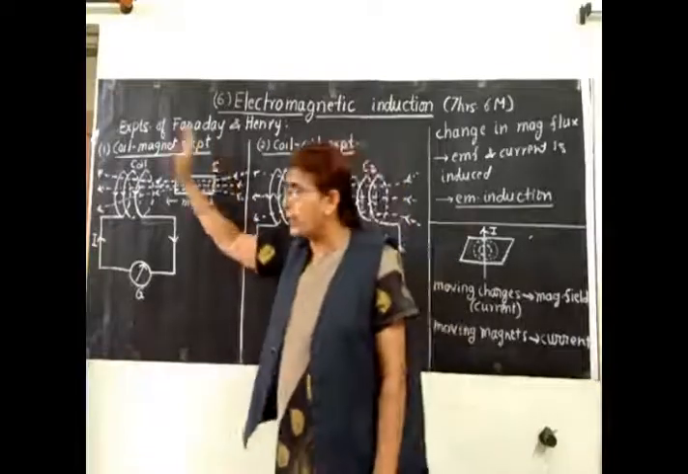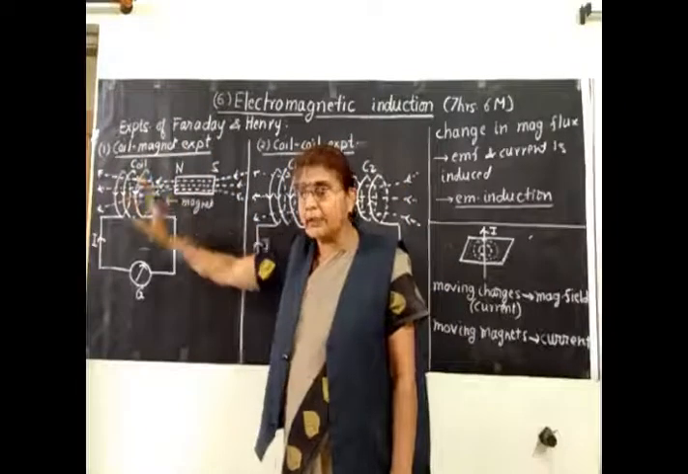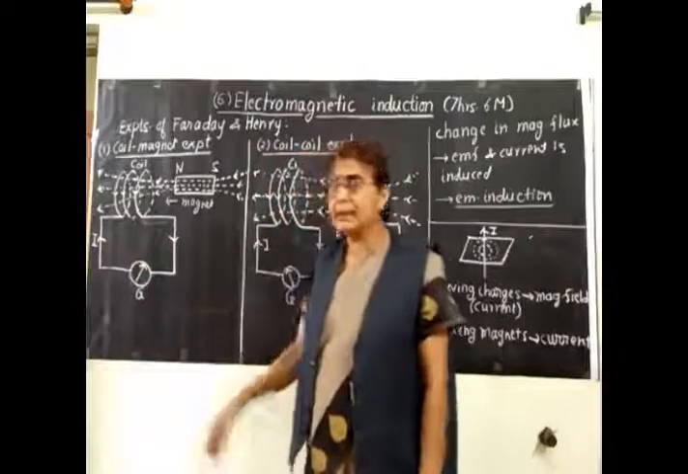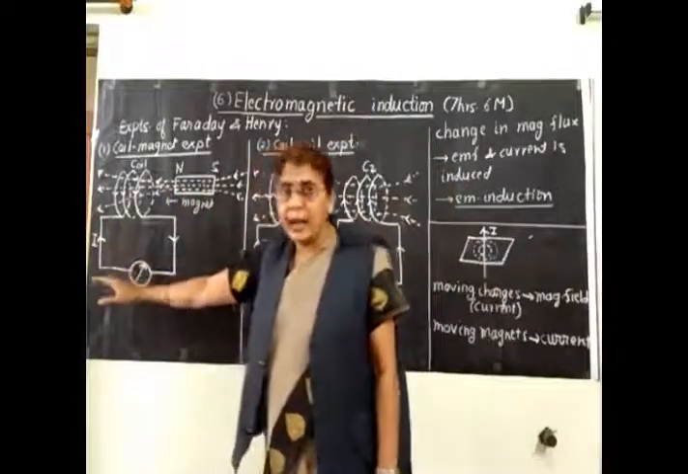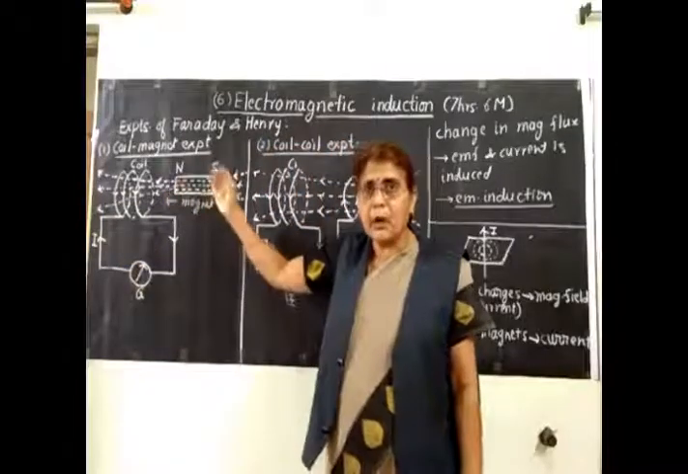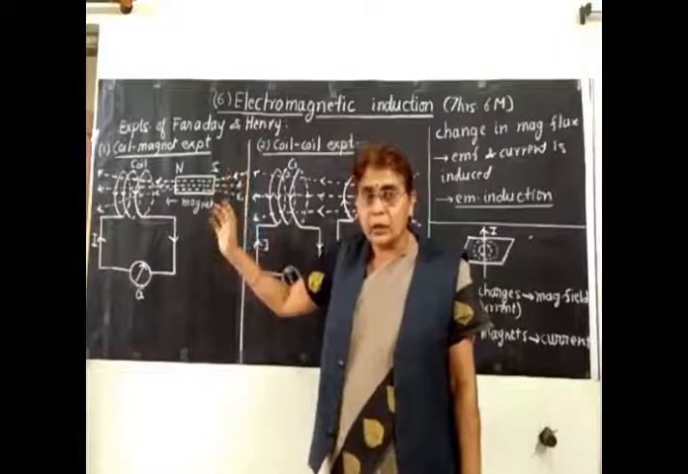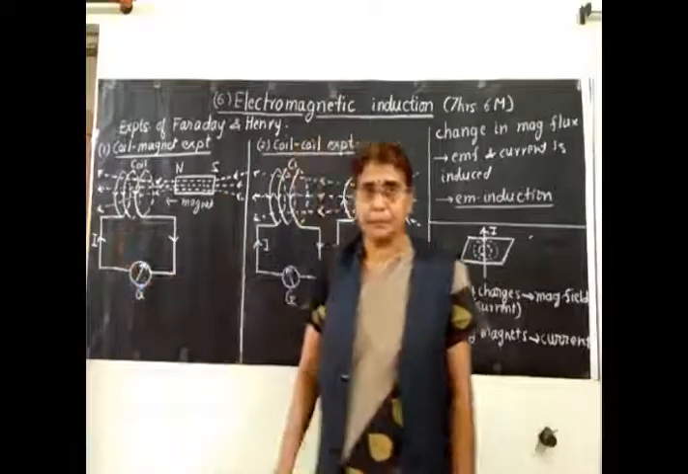South pole is first taken towards the coil. You will see that there is deflection on one side. Then the south pole is taken away from the coil. Then again there is deflection on the other side. So whether it is north pole or south pole, its motion will induce current in the coil.